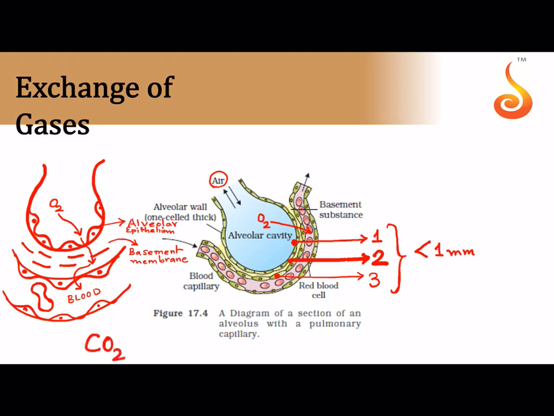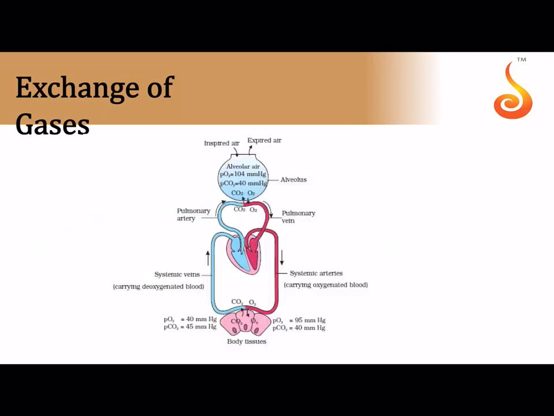However, carbon dioxide is so fast in diffusing that it diffuses 20 to 25 times greater than oxygen. That means carbon dioxide is very very quick in diffusing in comparison to oxygen. So you should remember, and also very importantly, what do you call this process which is happening between your alveolus and the blood capillary? Are we talking about internal respiration or external respiration? We are talking about external respiration. Remember, the respiration that happens between the alveolus and the blood vessel is referred to as external respiration.